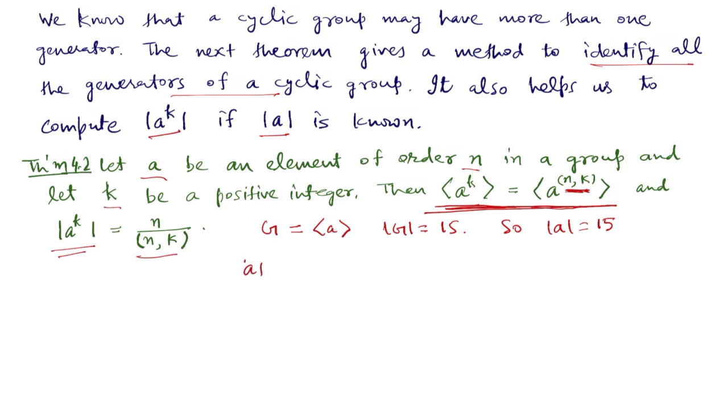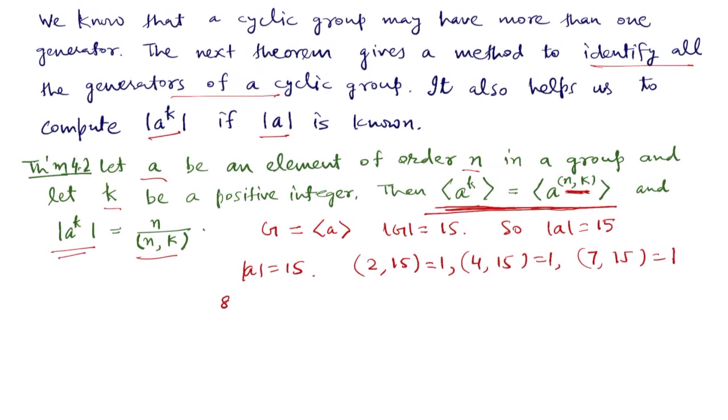Now we have the order of a as 15. So let us find the positive integers which have GCD 1 with 15. So we have the following numbers. GCD of 2 and 15 is 1. GCD of 4 and 15 is 1. GCD of 7 and 15 is 1. GCD of 8 and 15 is 1. GCD of 11 and 15 is 1. And GCD of 13 and 15 is 1. GCD of 14 and 15 is 1.